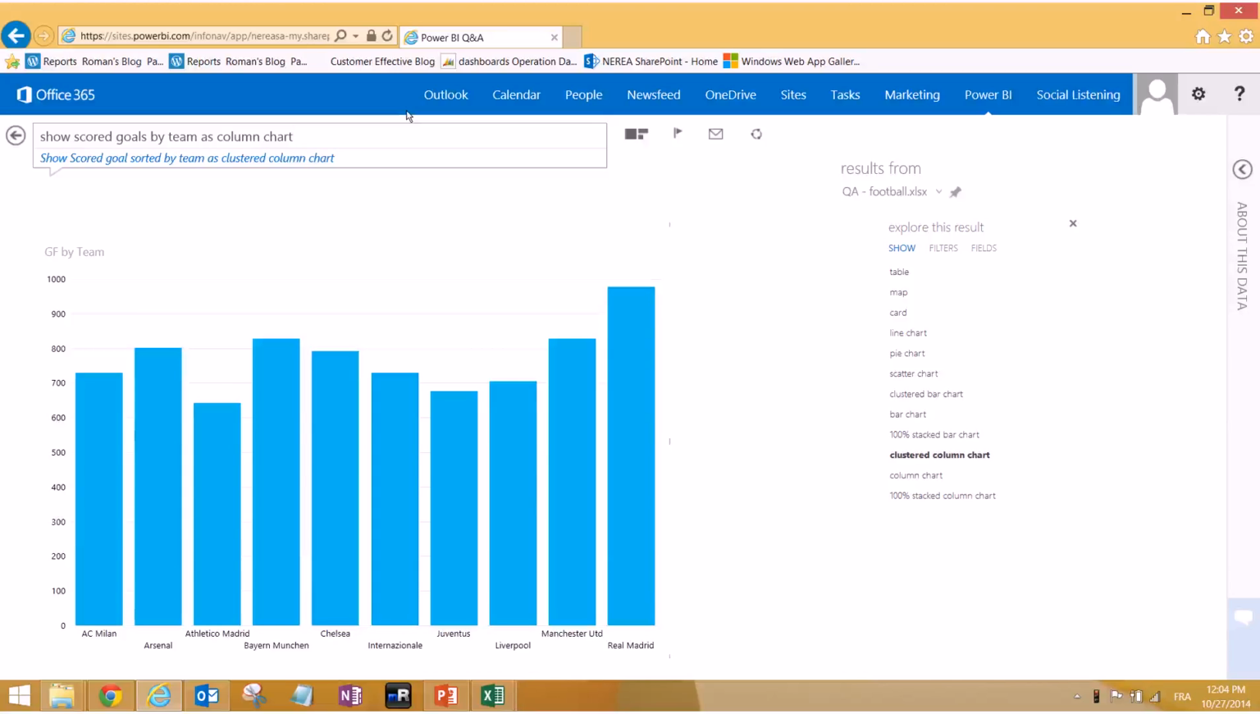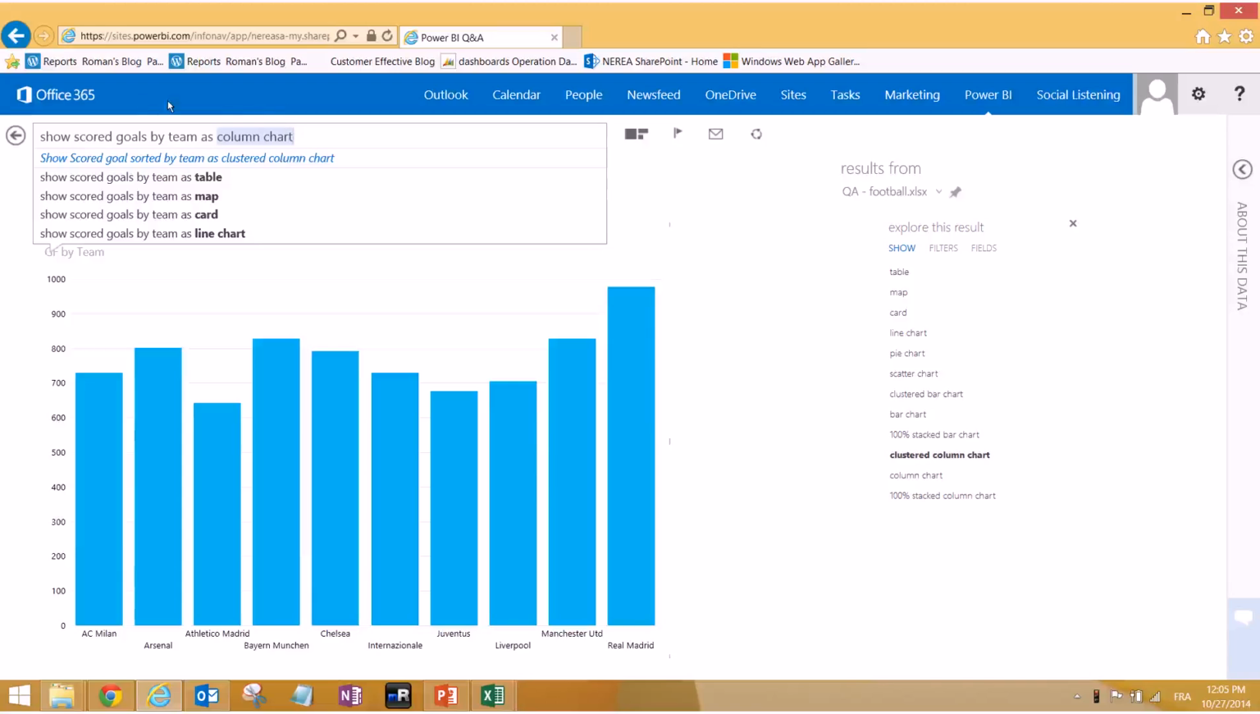How does it work? Power Q&A is able to understand and interpret some reserved words like team, like show, like column chart, and also the column names. So GF, we have said that GF actually means scored goals. In Power BI, and exactly in Power Pivot, there is a place where you can put the synonyms. So basically you can say that GF means scored goals. It's basically goals for. You can add a lot of synonyms, in different languages. This way you can ask the question in any kind of language you want.